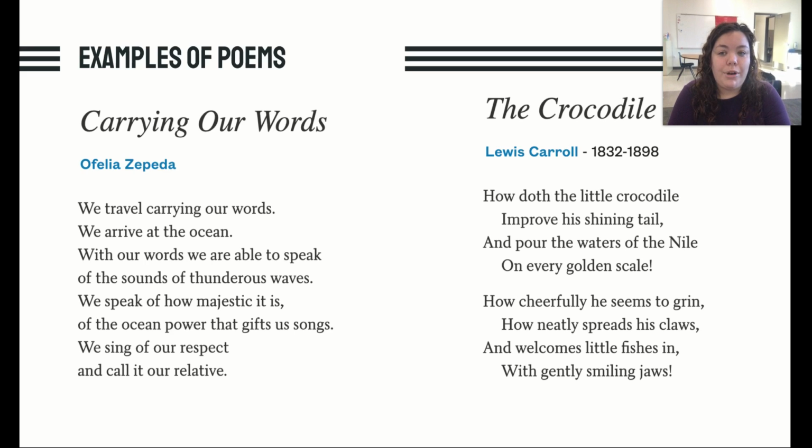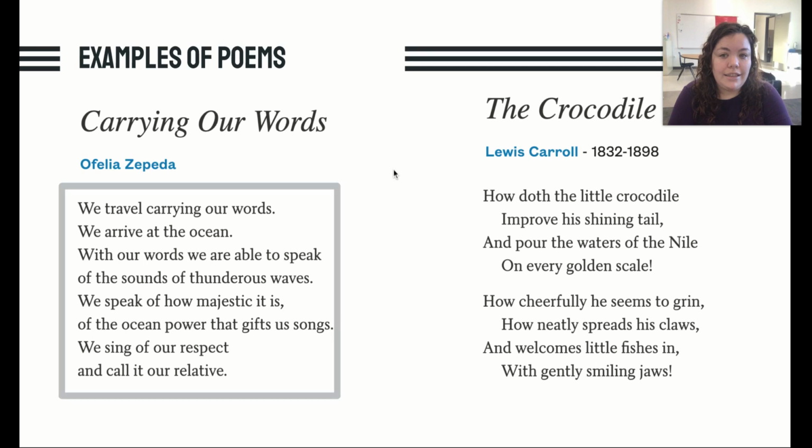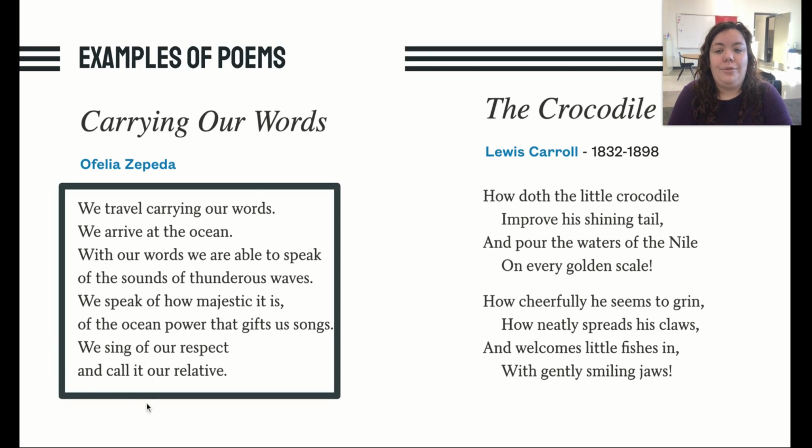It's a really beautiful poem. If we were talking about the poem, we could talk about the stanzas. In this poem, there's only one stanza. There's no real break in the lines. Since all of the lines are together, we just say there is one stanza, and we can talk about specific lines. We could talk about this line, we travel carrying our words.